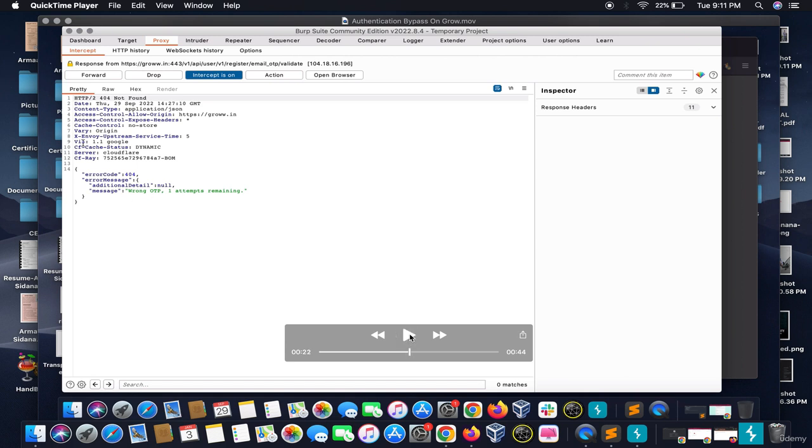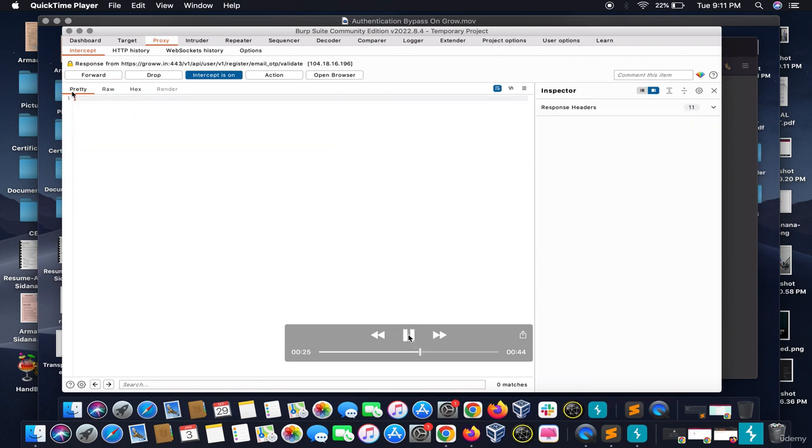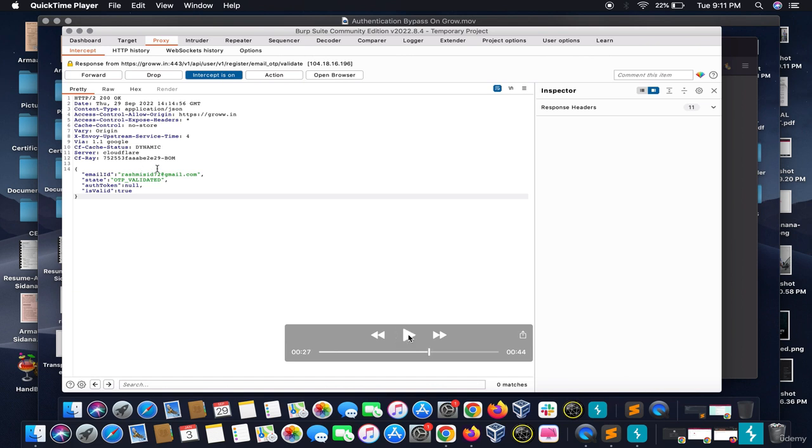So I have tested this website thoroughly. I know what response it gives back when I provide the right OTP. So this response is from some other testing account. I know when the OTP is validated, it gives back an email ID, the state that OTP is validated, and auth token null. So I use this response and put the previous mail onto it to validate the OTP.